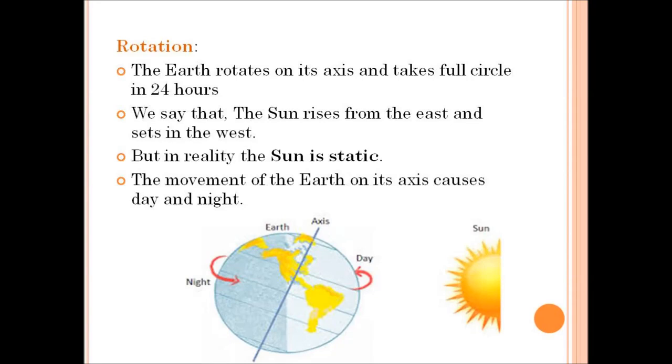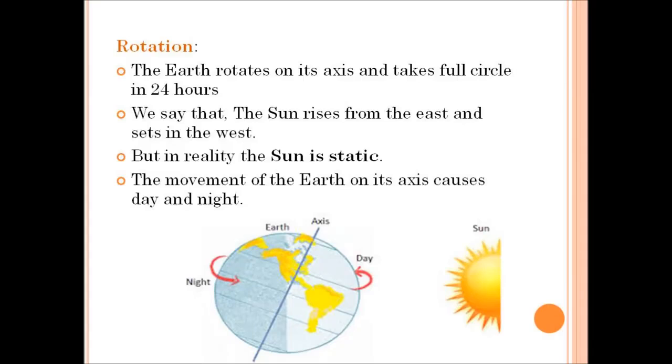And next we say that the sun rises from the east and sets in the west. But in reality, it does not happen so. Because the sun is static, which means it is fixed and does not have any movement. Instead, the earth is rotating from west to east. We have already studied in the previous lesson. Our earth rotates from west to east. So therefore, it appears that the sun is moving from east to west.